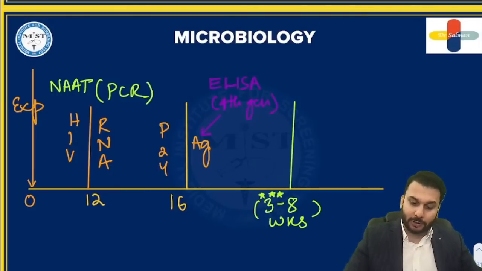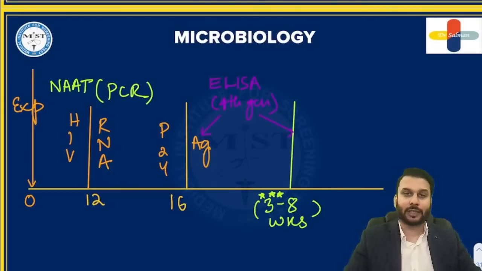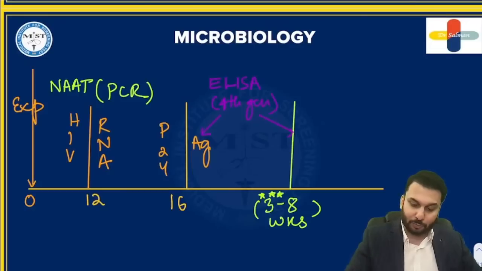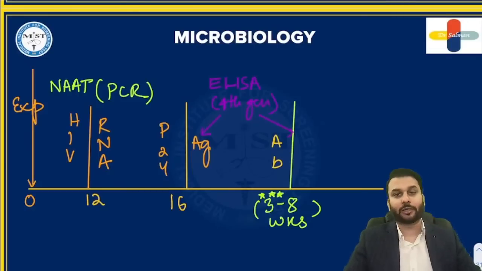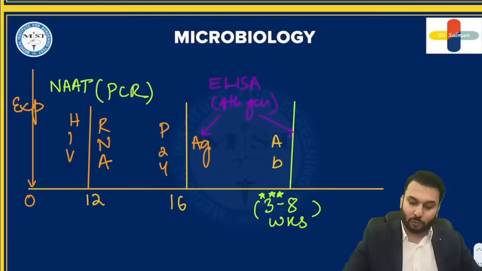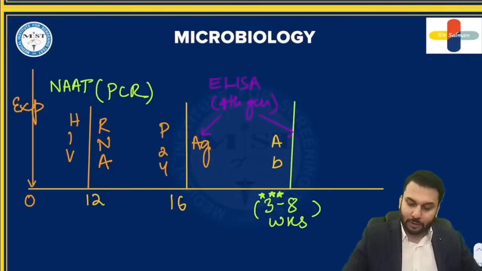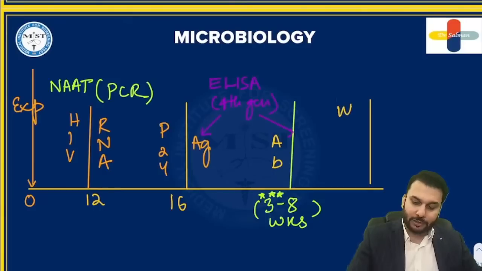And the good thing about this ELISA, let's say if antibodies have also developed, the same test, ELISA 4th generation, can detect antibodies as well as antigens. Both things can be detected by ELISA. And in fact, it is the most sensitive test also. Somewhere around a month later, Western blot can be done, right?